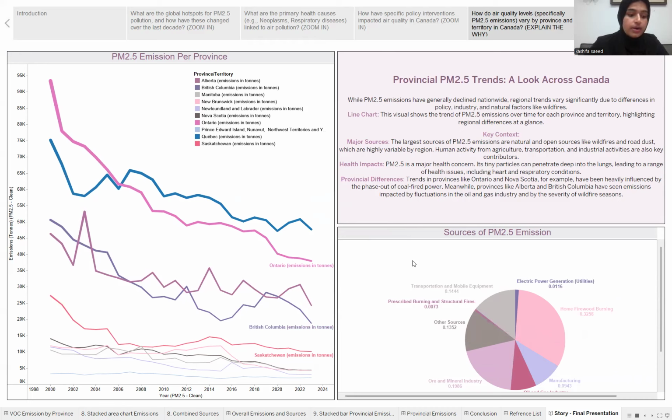We also have to remember that PM 2.5 is a serious health concern as its tiny particles can get deep into our lungs and can cause heart and respiratory problems. This chart reveals how provinces like Ontario and Nova Scotia have seen big changes from phasing out coal, while provinces like Alberta and British Columbia have been more impacted by the oil and gas industry and the severe wildfire seasons.